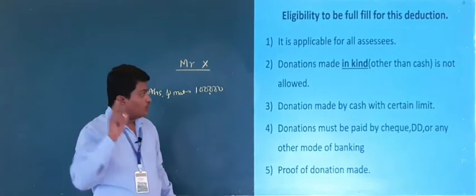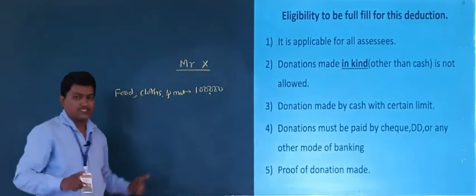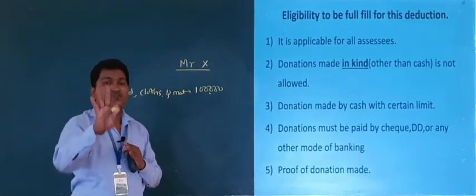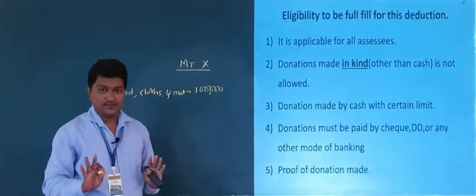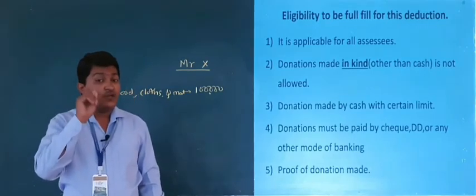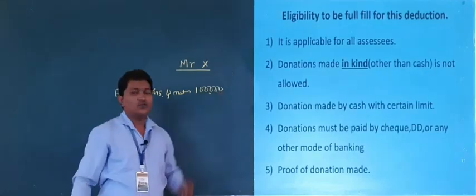Donations are always in the form of cash. If donations are made in kind, it is not allowed to deduct under section 80G.